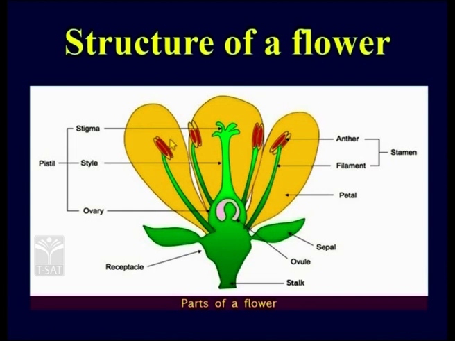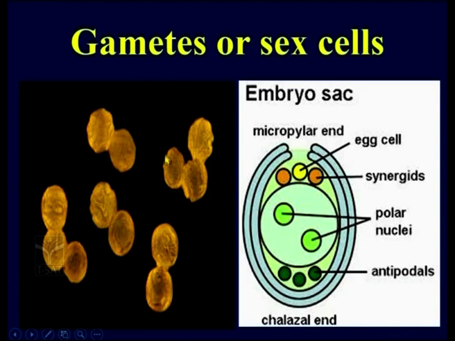And then you have over here one female reproductive part. This has on top of it what is called stigma, which receives pollen grains, then a tube like structure, style, and then towards the end ovary. Inside this ovary we find the female sex cells. So if you look at gametes, these are the male gametes and these are the female gametes of flower.